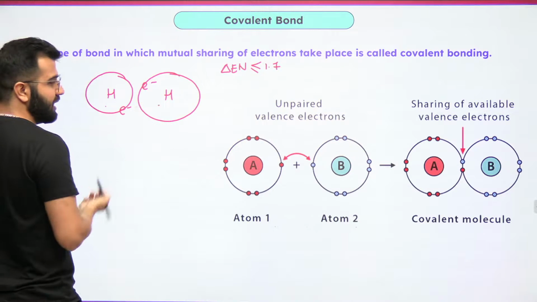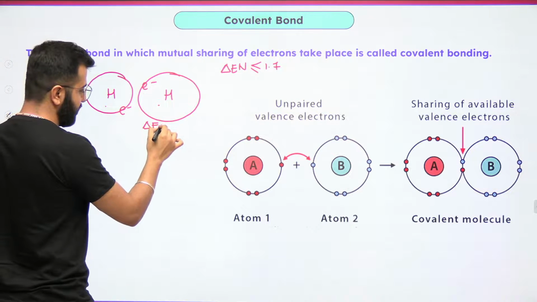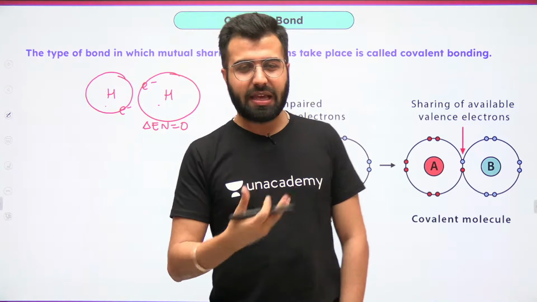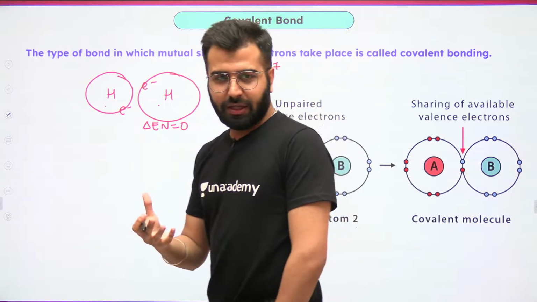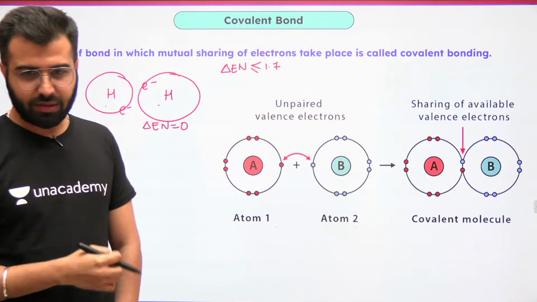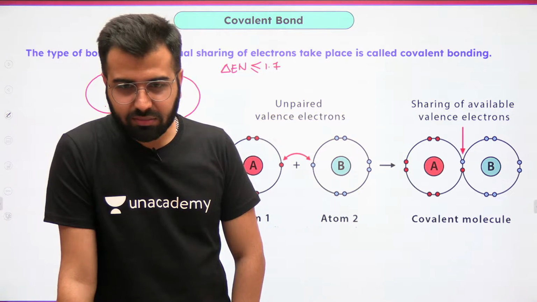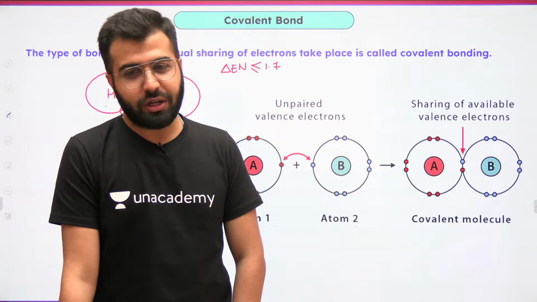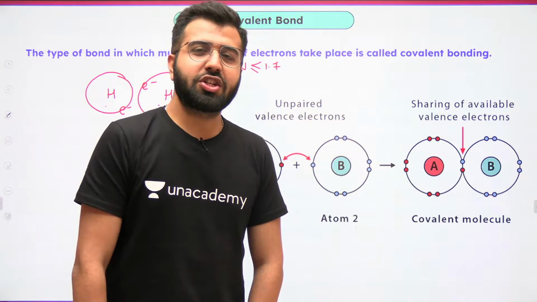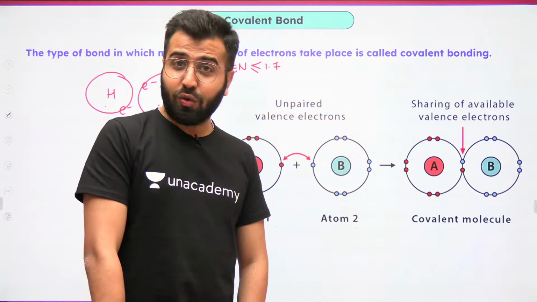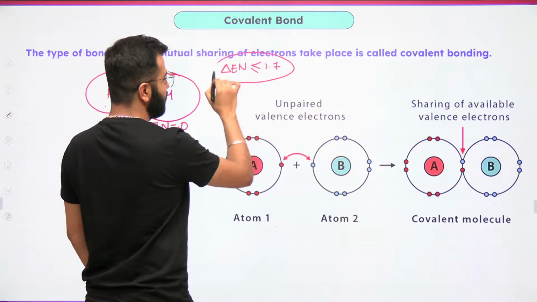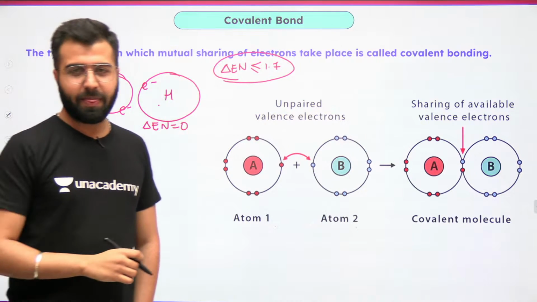Okay. Now let's talk about more. What is the delta EN value over here? Delta EN value is 0. Both hydrogens have the same electronegativity values. Yes or no? Today I am not going to teach you electronegativity. In the previous class I taught electronegativity, when we were about to finish the periodic table chapter. So do watch that recording. So do remember that whenever we have an EN value less than or equal to 1.7,